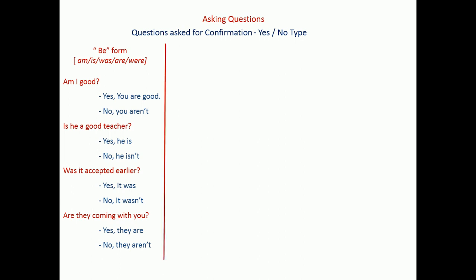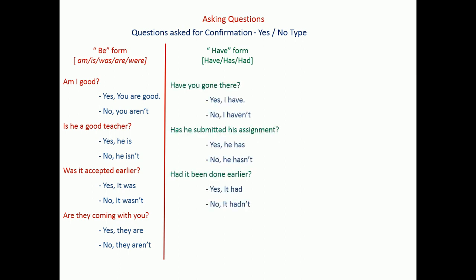The next type of verbs are have forms. While using the have form verbs, have and has are used for the present, and had is used for the past. Examples: have you gone there? Yes, I have. We need not say yes, I have gone there. We can use the simple short form yes, I have, or no, I haven't. Has he submitted his assignment? Yes, he has. No, he hasn't. Had it been done earlier? Yes, it had, or no, it hadn't.